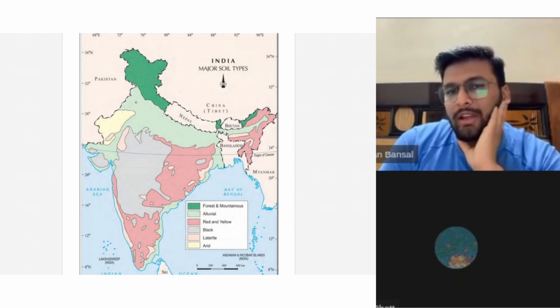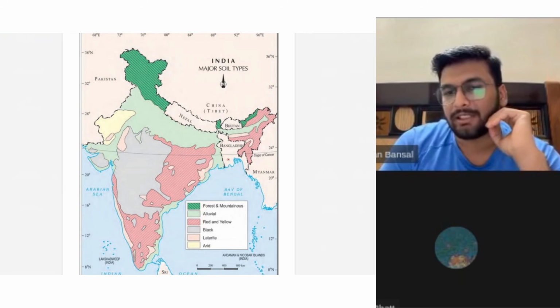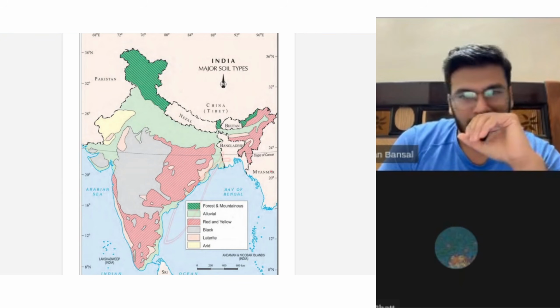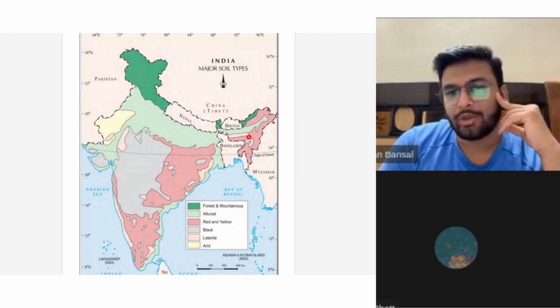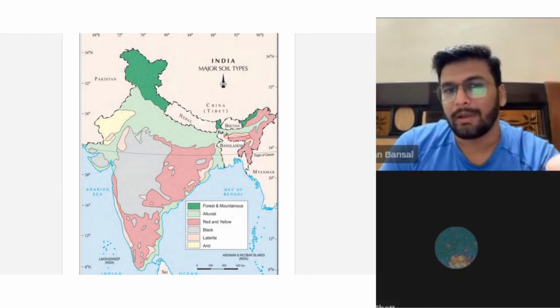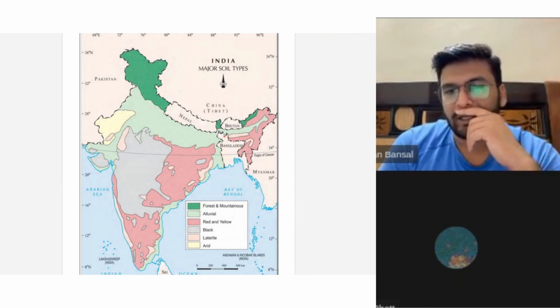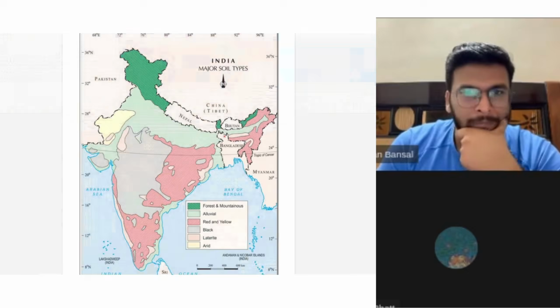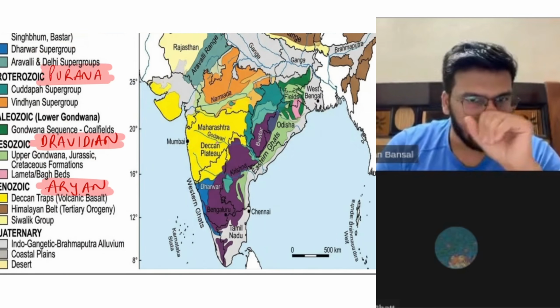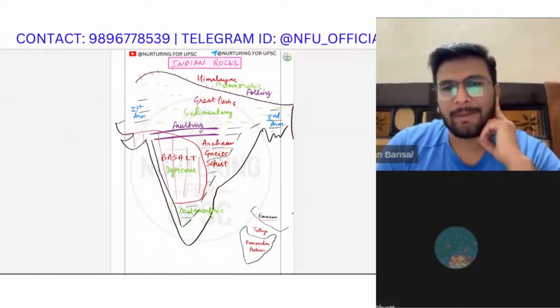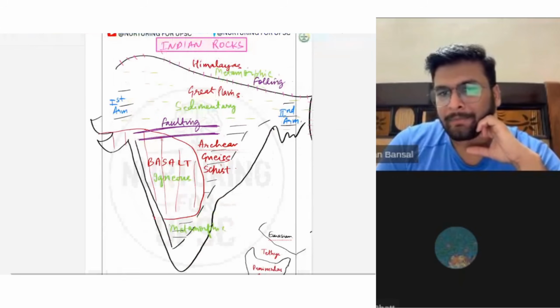Why do we not have this laterite soil over here? Because by the time the rain reaches here, all the rain has finished. Why do we have this laterite soil in Meghalaya? Because Meghalaya receives so much rainfall. Do you understand? Now I'll cover this. I guess this particular diagram is clear, right?